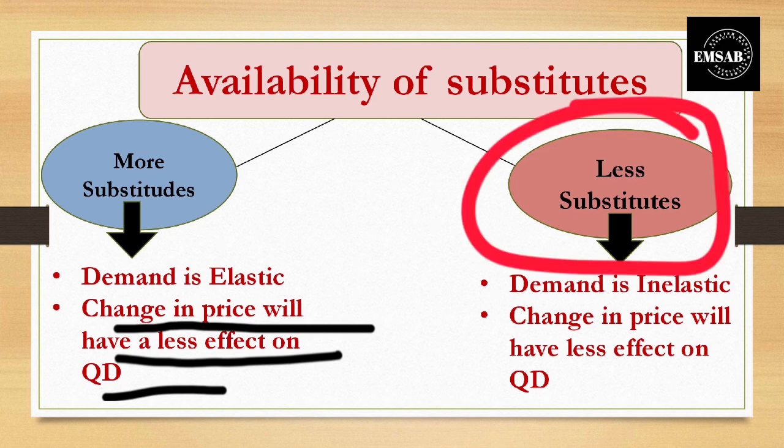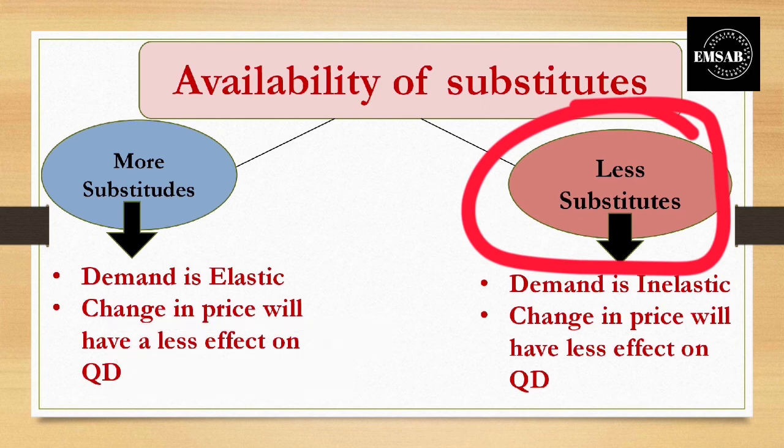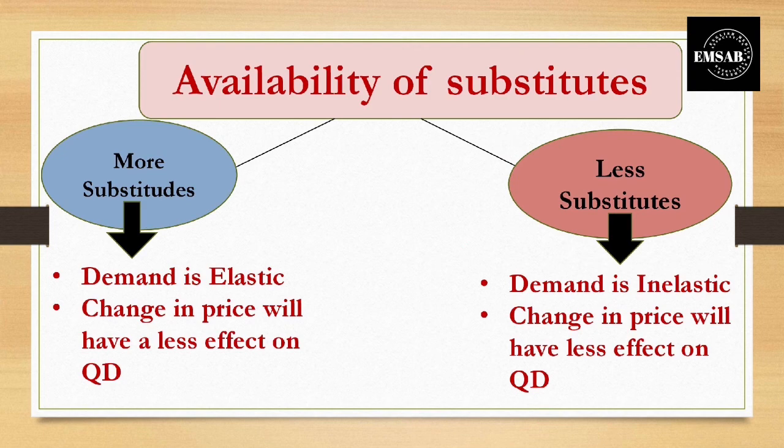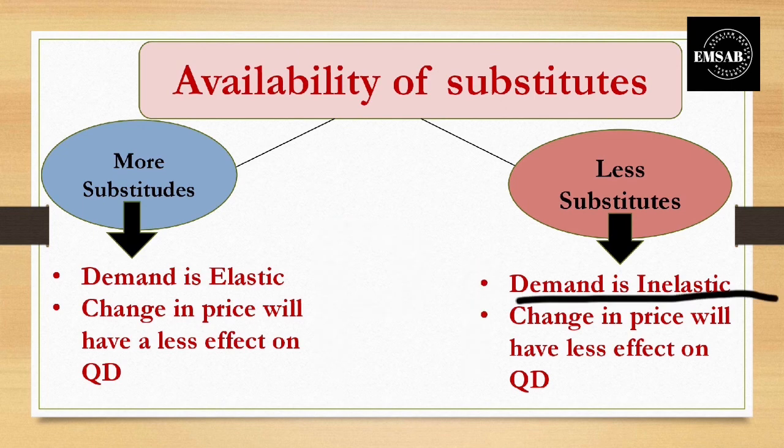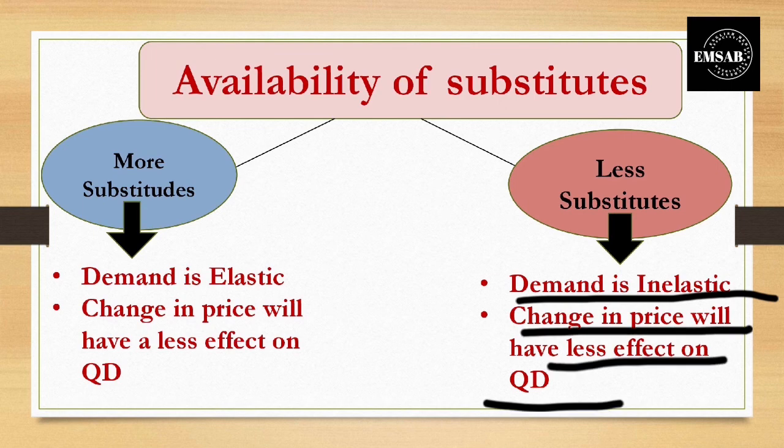If there are fewer substitutes, which means the consumer will not have any other choice, they should go for only one particular product. Like a KFC burger is only available in the market, so even if the price is very high, the consumer should purchase that KFC product. In this case, the demand is inelastic. Even if there is a change in the prices, the demand will not bother that much. If they are willing to eat a burger, they should go for only KFC. So in this case, the changes in the prices will have a less effect on the quantity demanded.